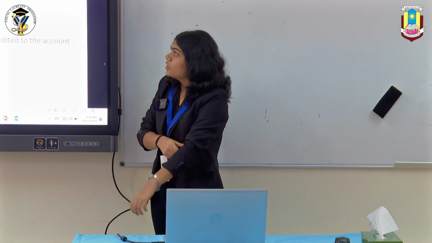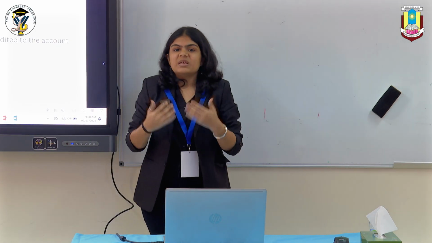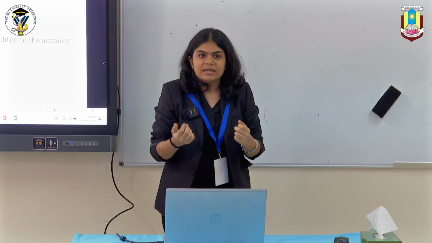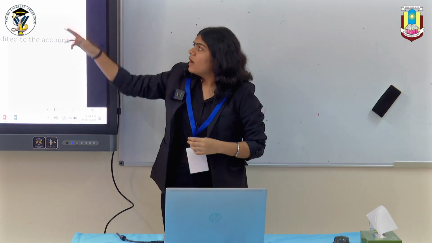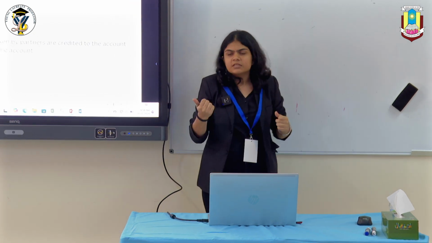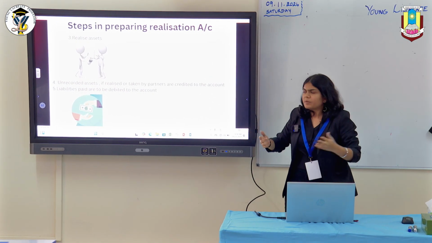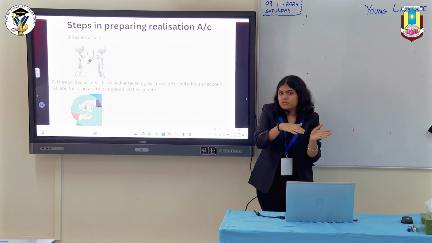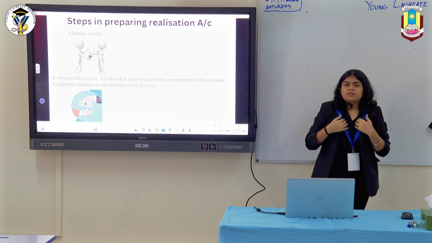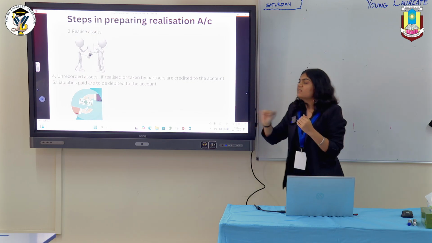Now the third step is to realize the asset. What does realization of asset mean? Realization of asset basically means selling of your asset. Now it is compulsory for a business to sell their assets in order to receive money so that they can pay back their liabilities. Now when you realize your asset, cash comes into your business, you're selling an asset, you get money in your business. So according to the real account rule, debit what comes in, so cash account debit. Now all my assets have been transferred to my realization account, so my asset account does not come into consideration when I pass the entry. So when I realize the asset, I debit my cash account and I credit my realization account.